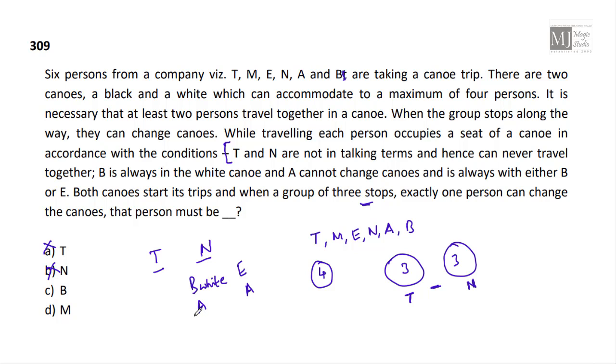Great. Now we have B. B is always in the white canoe. It is giving us the hint that if B is traveling in this particular group, he or she will never go to the next group when there is the changeover. That means B will also not change group. The only option left is M, and in the entire question, nothing is mentioned regarding M. So M, with no precondition setup, would be the person who can change groups when the change needs to be made.